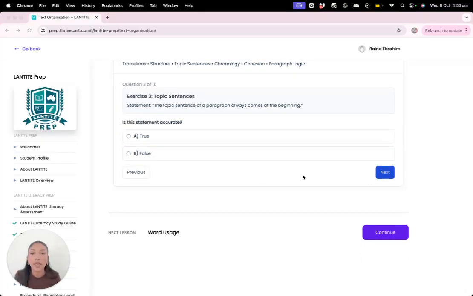Next. Okay, exercise 3, topic sentences. Is this statement accurate? The topic sentence of a paragraph always comes at the beginning. Is this true or false? This is false.